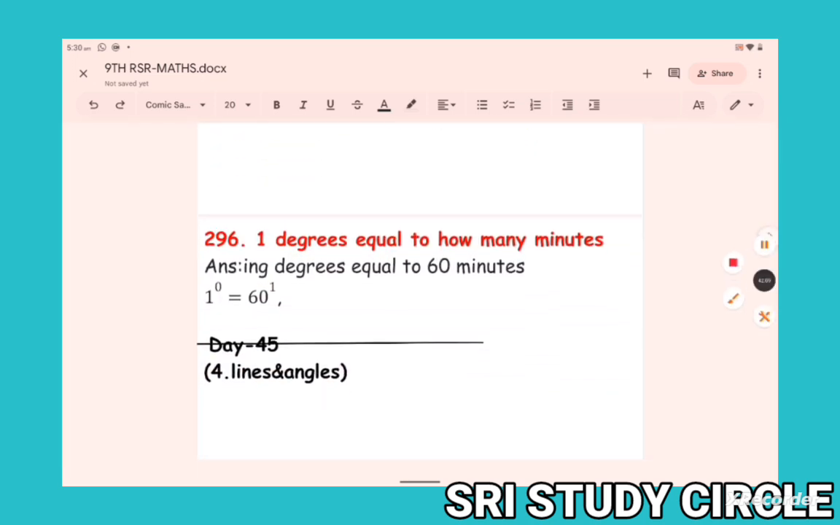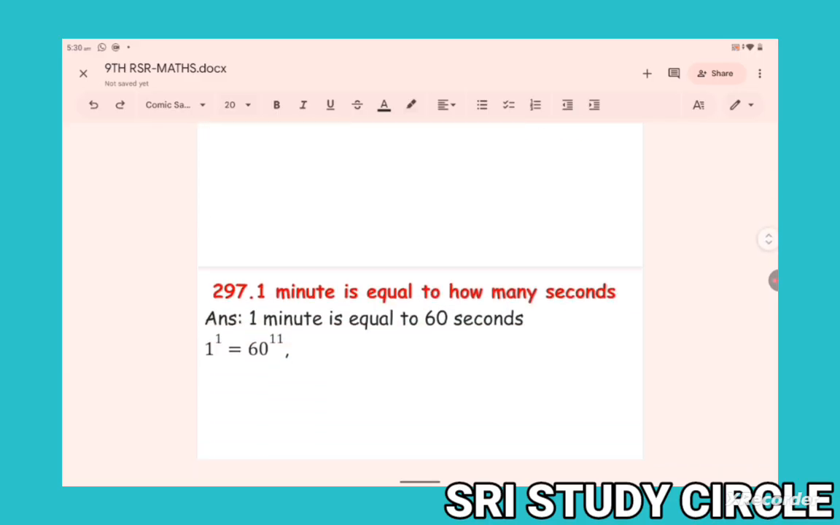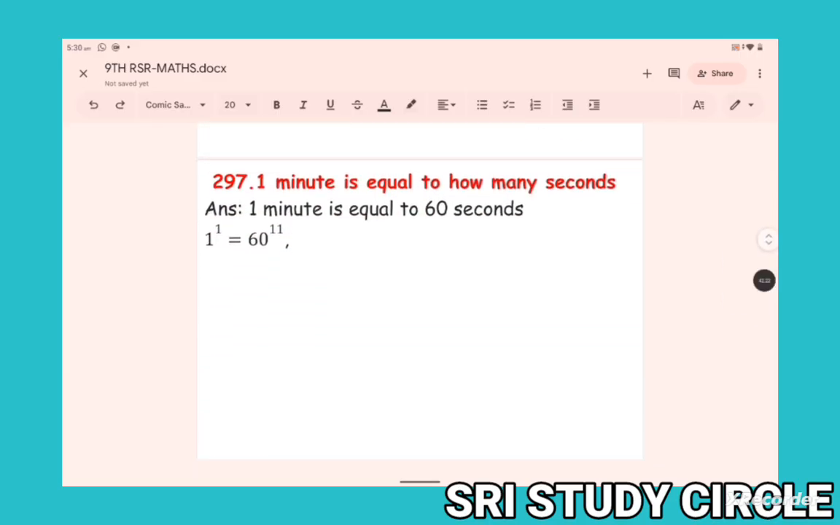1 degree is equal to how much? 1 degree is equal to 60 minutes. 1 minute is equal to how many seconds? 60 seconds. Already we know here.